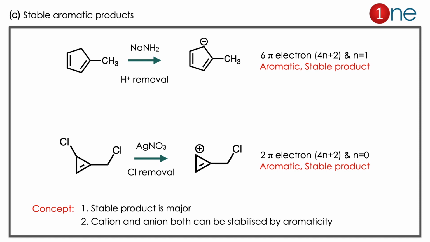The anion at the ring, cation also at the ring. Here the concept you have to learn is that the stable product is the major product. Cation and anion both can be stabilized by aromaticity.